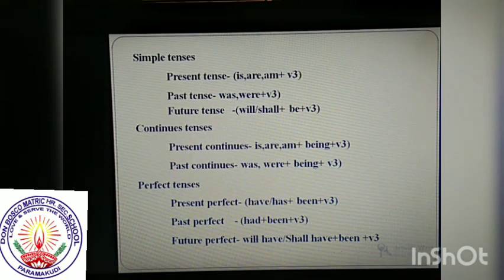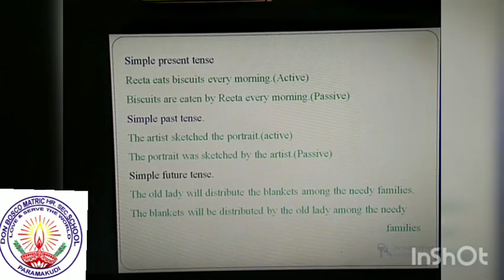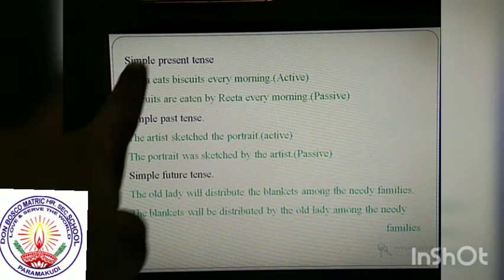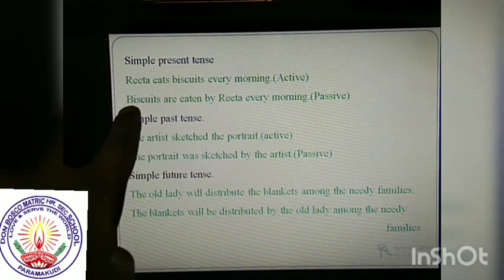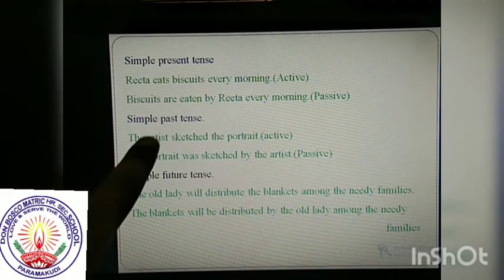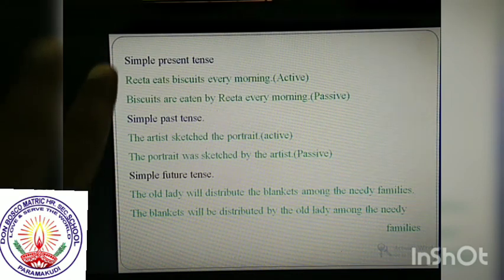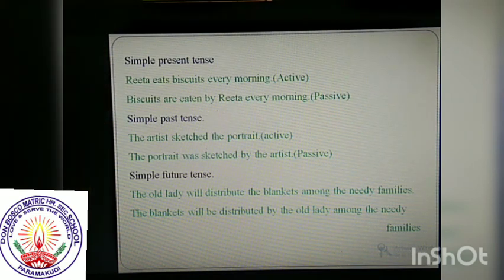Okay, I will explain with examples. Simple present tense. Listen to the example: Rita eats biscuits every morning. Here Rita is a singular subject, so we add verb plus s. This is an active sentence. We have to change it. So interchange the subject and object, biscuits. Okay. Then add a suitable be form verb. Rita eats is simple present tense. Biscuits is plural, so we have to add are. Biscuits are, then verb 3 form: eat, ate, eaten. So, biscuits are eaten by Rita every morning. I hope you understood very well.